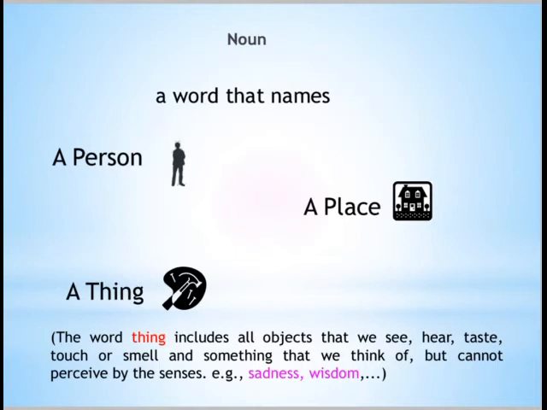And a thing could be non-animated or animated, and other things could be involved, such as books, hammers, nails, and so many other examples. The word thing includes all objects that we see, hear, taste, touch or smell, and something that we think of but cannot perceive by the senses. For example, sadness, wisdom, that can be a thing. These all are included in things.